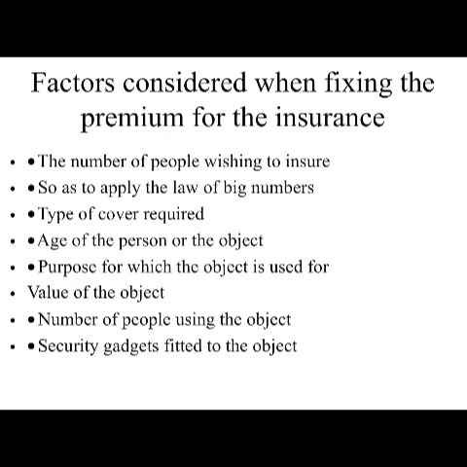All right, let us look at the factors considered when fixing the premium for fire insurance. The number of people wishing to insure: when you want to fix the premium, you need to know the number of people wishing to insure, so as to apply the law of big numbers. Types of cover required: is it an ordinary or a consequential? You need to know. Age of the person or the object. Purpose for which the object is used. Value of the object. Number of people using the object, and security guardians fixed to the object. You need to consider all those.